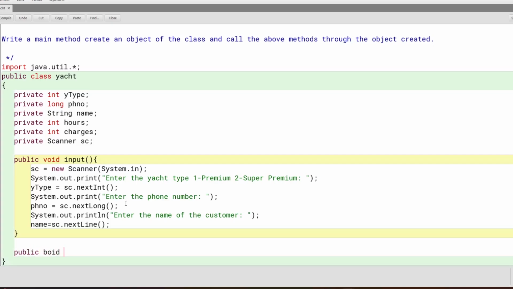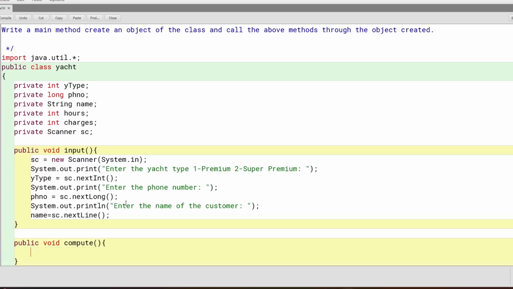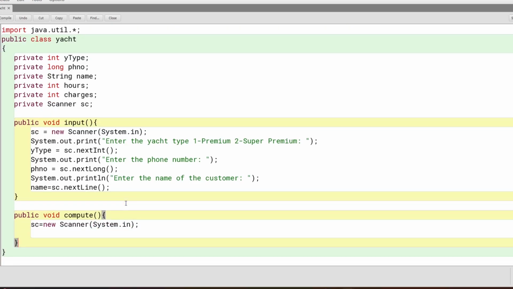Right, now what we'll do is public void compute. In compute, the first thing we have to do is again sc is equal to new Scanner(System.in), and then we'll ask the user to enter the hours.